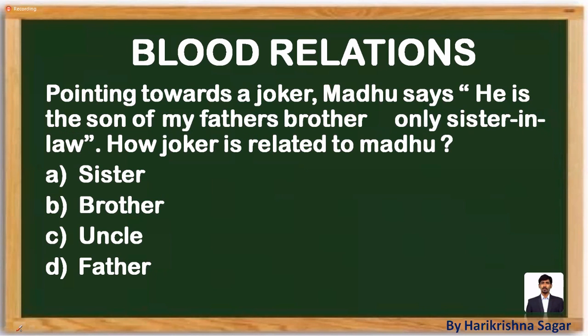Otherwise, if you want to draw the diagram and proceed with the solution, you can also do that. As per the data, Madhu says. Because Madhu says all these words, we can highlight Madhu. In the inverted commas, where is "my" available? Start the question from there.